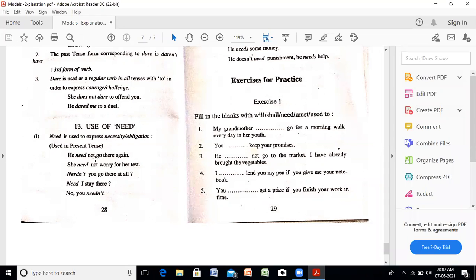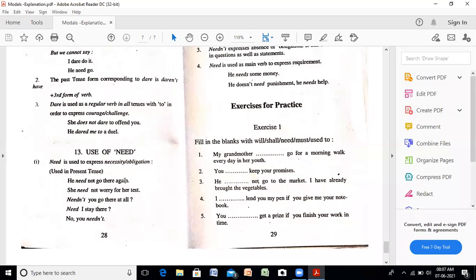Again, there is no need to use to here. Need not to go there, that is not used here because need is again a bare infinitive. She need not worry for her test. Note down, no s is used because it is not a present form. It is a modal verb used here. Need not you go there at all. Need I stay there? No, you need not.